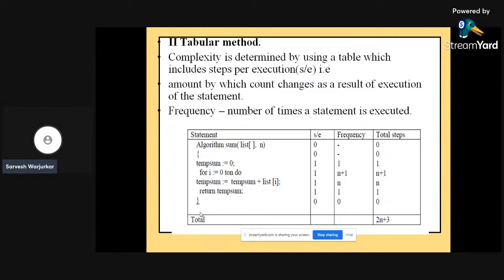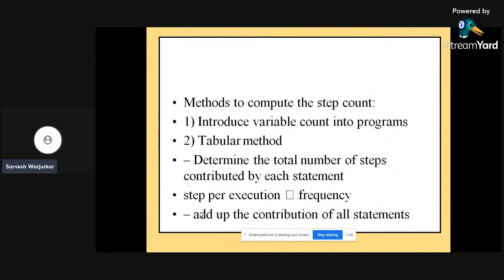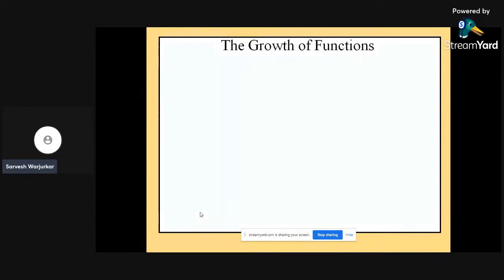In that case, you are able to find the complexity of any algorithm. The tabular method is quite easy as compared to the variable count program method.